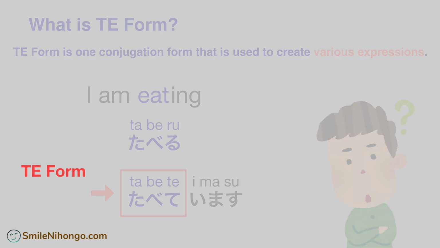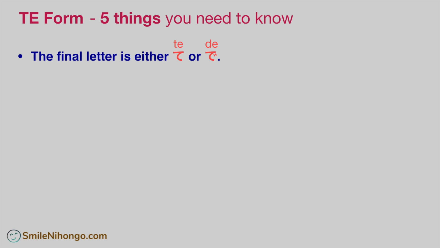Okay, before we jump into how to make te form, let me walk you through the 5 important things that you need to know about Japanese te form. Point number 1. The final letter of te form is either te or de. Some te forms have te at the end, like 食べて, and the others have de as in 読んで. It all depends on the verb, and we are going to learn how to come up with the correct te form in the next lesson.